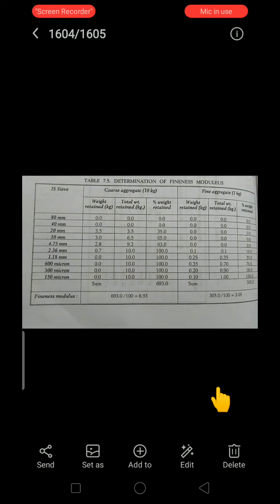On the other hand, if the aggregate contains particles of varying sizes, it is said to be well graded. Such an aggregate will have minimum voids compared to the uniformly graded aggregates. So grading of the aggregate is very important. Here I have mentioned one table. This test we are going to do in the building material testing laboratory also, but here I am explaining only a few things about the sieve analysis.